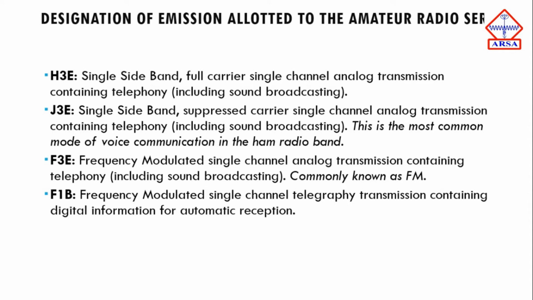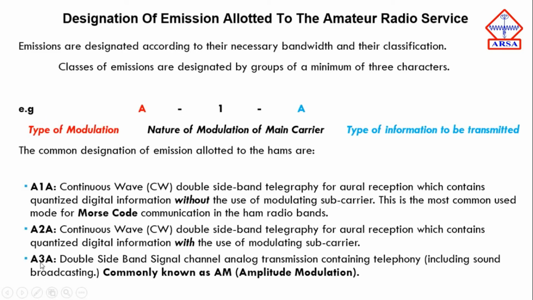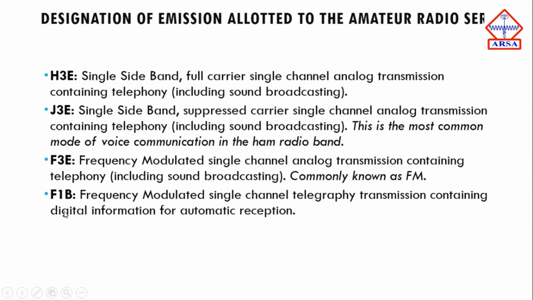J3E is single sideband suppressed carrier single channel analog transmission containing telephony. You can see in this you have 3 and 3, and earlier also you had 3. This 3 is used for transmission of voice, that is, sound is being transmitted here. J3E contains sound broadcasting, and it is mostly used as a mode of voice communication in the ham radio bands.